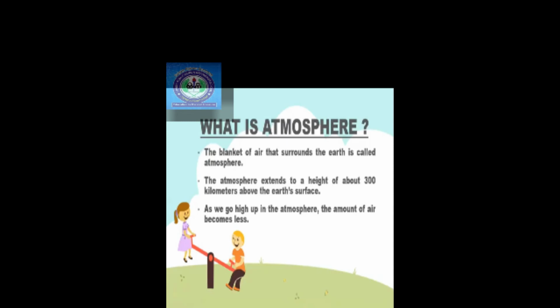Now the next topic is, what is atmosphere? Right? You have already heard about this. It's like a blanket of air that surrounds the earth, and this is known as atmosphere. Our earth is surrounded with a blanket of air, right? It is having a layer of air that is known as atmosphere. The atmosphere extends to the height of about 300 kilometers above the earth's surface. From the earth's surface, our atmosphere extends up to 300 kilometers. And as we go up, the atmosphere's amount decreases. So the amount of air also decreases.